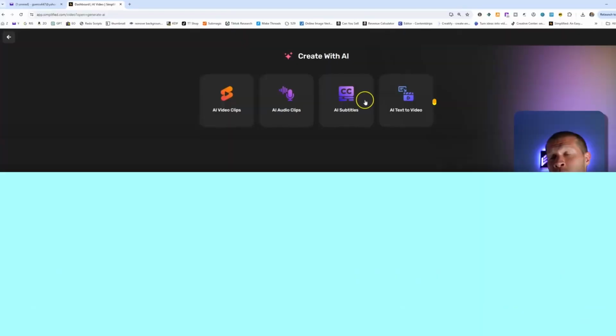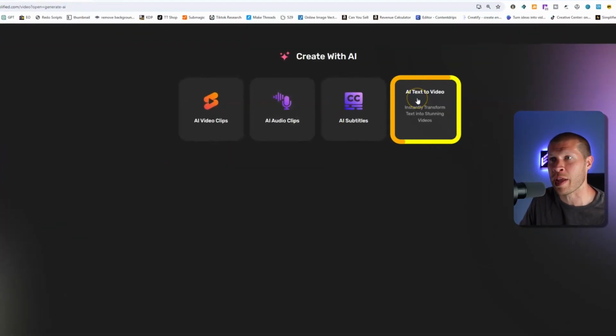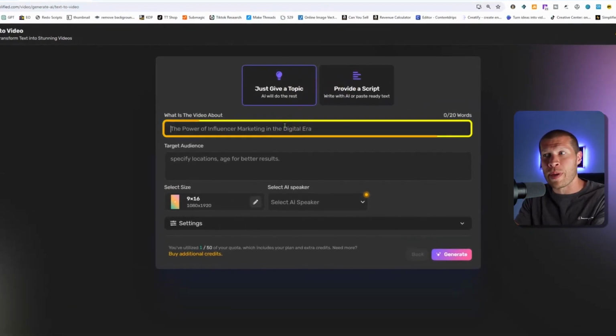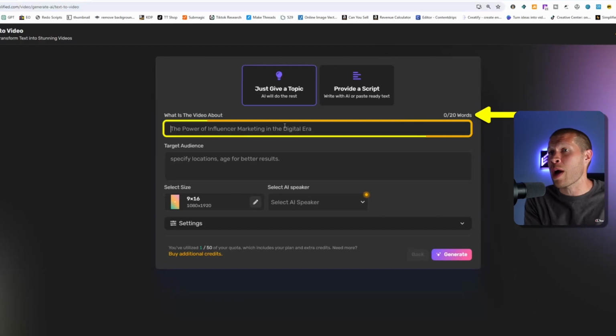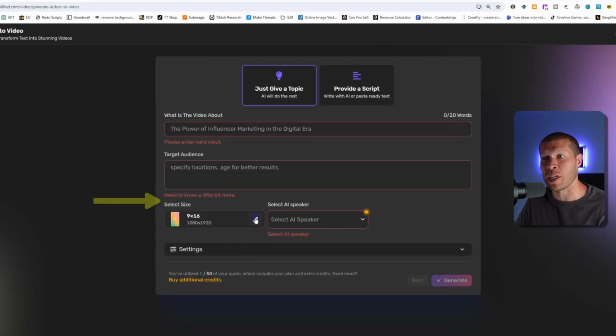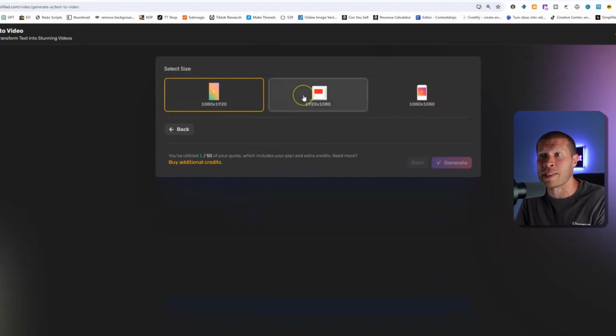So we're going to go to the AI text to video feature now, and you can see that even if you don't have a script, you can just give it a topic and you have 20 words to describe what you actually want. You can also tell it the target audience. You can pick the size, so you can create YouTube videos with this if you'd like as well. If you want to go 1920 by 1080 for all those faceless YouTube automation channels out there, you can use this just the same to create videos for that.